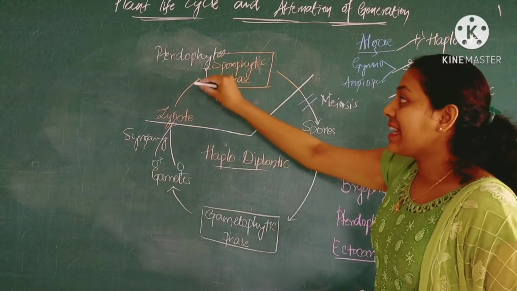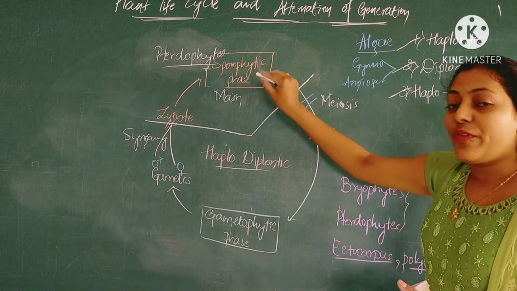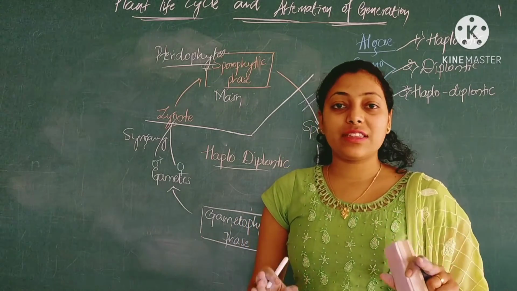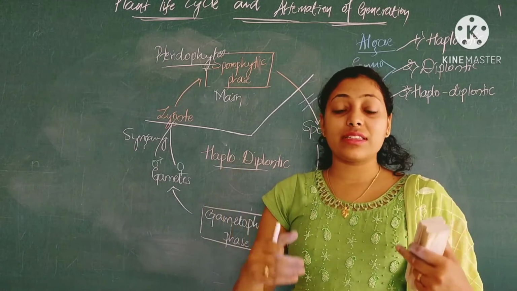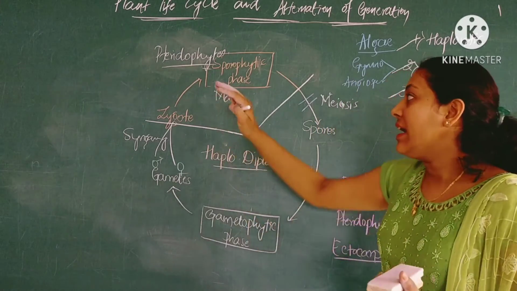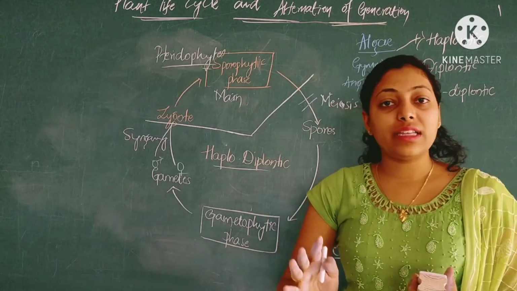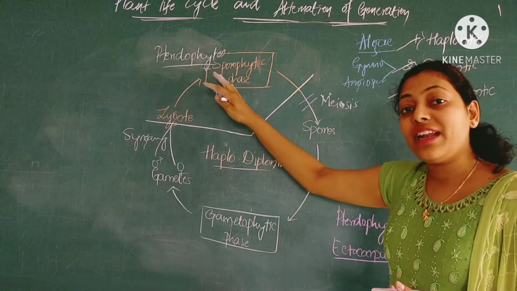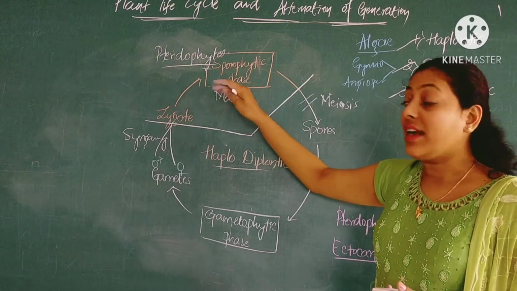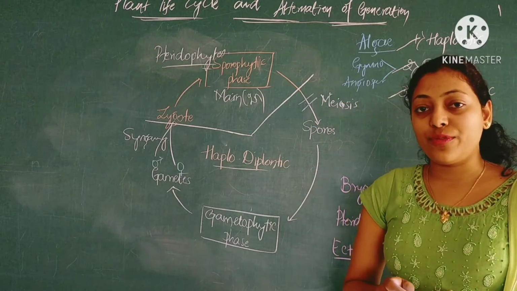Next, studying about pteridophytes, we see that in case of pteridophytes, the sporophytic phase is the main plant body. All the photosynthesis, autotrophic nutrition, synthesizing their own food, the multicellular plant body function is seen only in the sporophytic main plant body. That's why we say that the dominant plant body in case of pteridophytes is the sporophytic phase, that is, they consist of 2n number of chromosomes, the diploid stage.